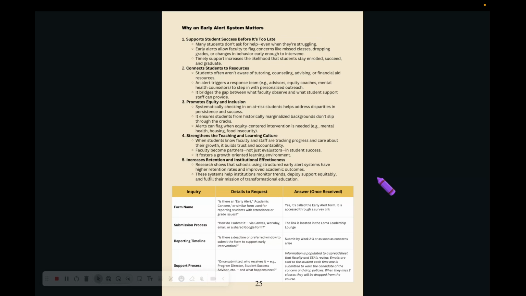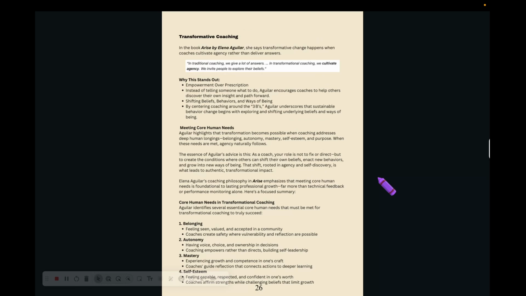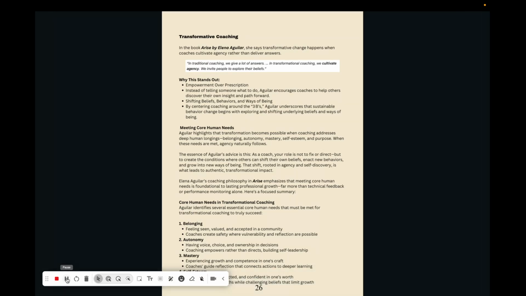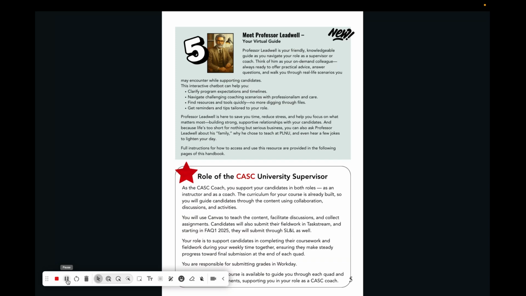If you're having trouble with a candidate engaging or participating, this alert is incredibly critical to us keeping track of where they are in the process and not losing them, and therefore not having retention with them completing the course. This page, page 26, we'll talk a little bit more about, but this is where our foundations of what we stand on when it comes to coaching. My goal and our program goal is to be transformative coaches.